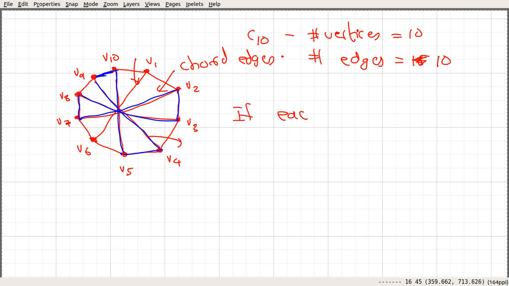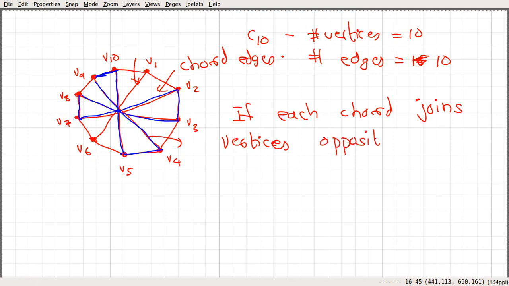If each chord joins vertices opposite on C10, then there exists a 4 cycle.